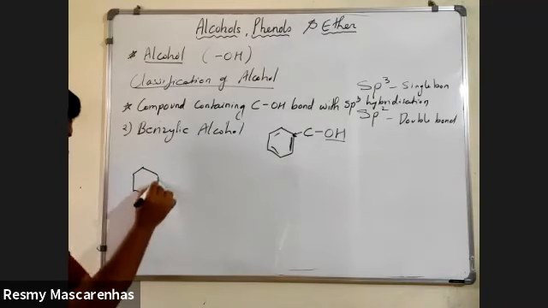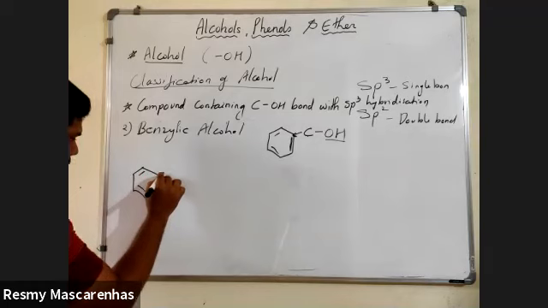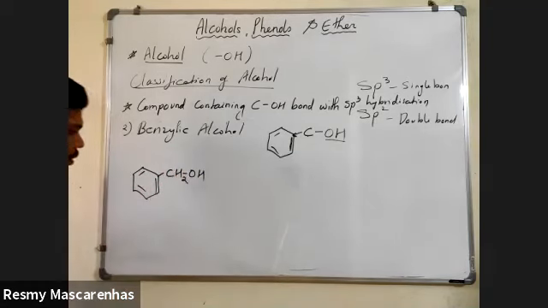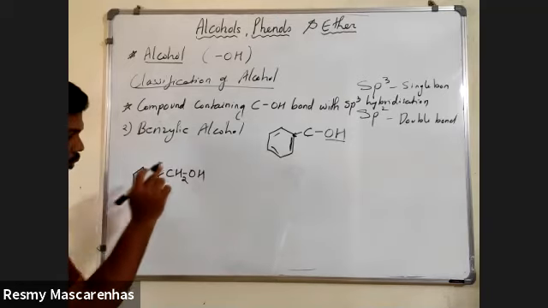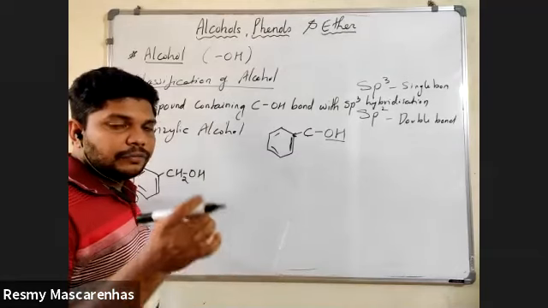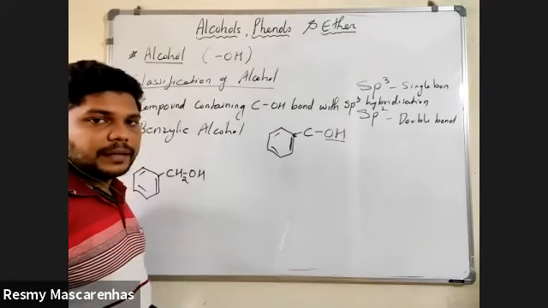Now I will draw benzylic alcohol. This is my benzylic alcohol with the hydrogens. So 2 hydrogens, whenever a major carbon has 2 hydrogens, which type of alcohol is it? Primary, secondary, tertiary? Primary. So this is a primary alcohol.